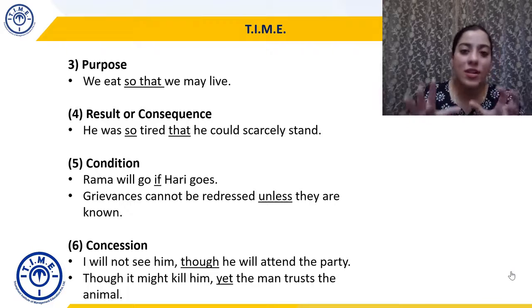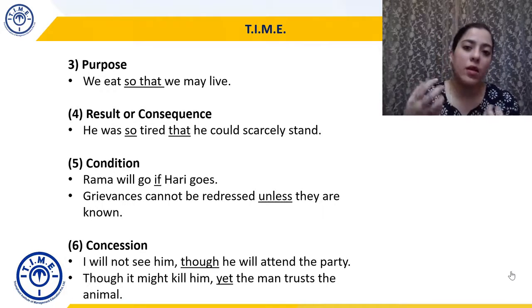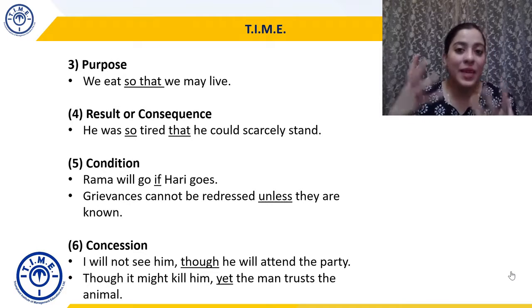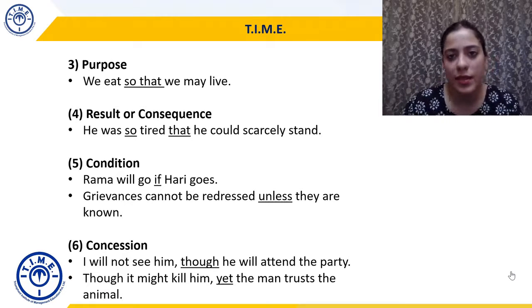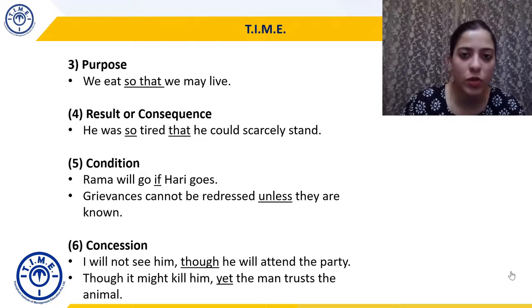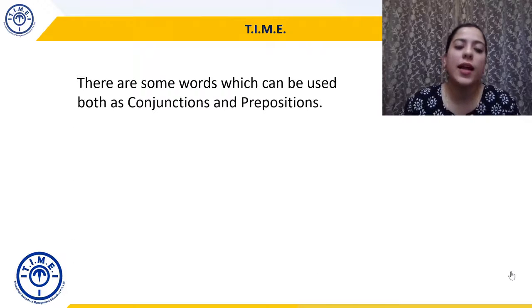Now, these are not subtypes of subordinating conjunctions. These are just the reasons or the meanings that are given to subordinate conjunctions. So you can divide subordinate conjunctions on the basis of the meanings that they give to the sentence or the words that they are joining, right? So let's move on to the next part of our discussion, that there are some words which can be used both as conjunctions and prepositions.